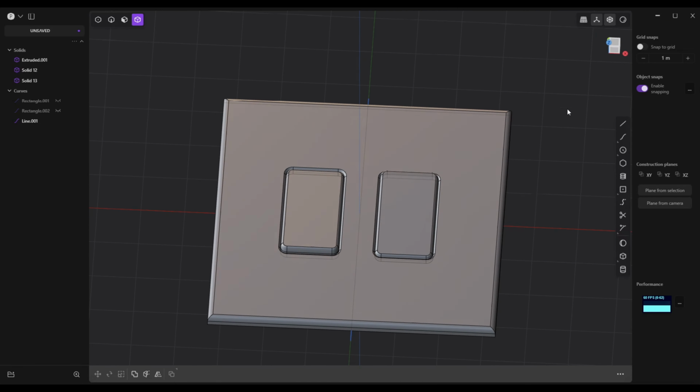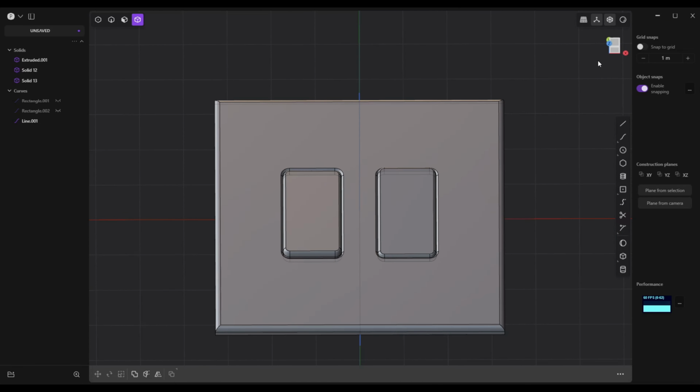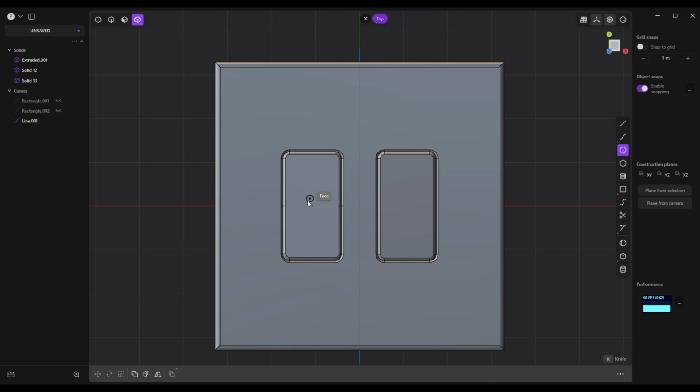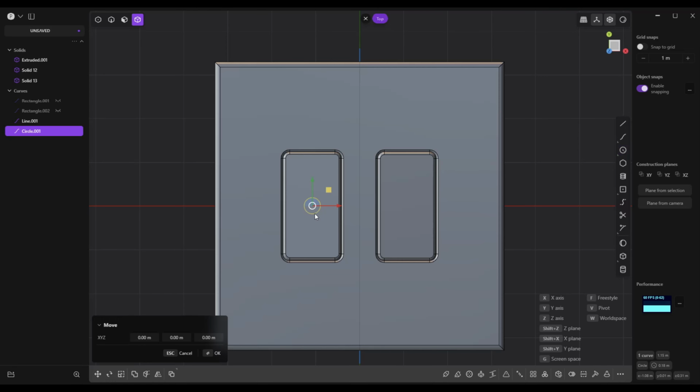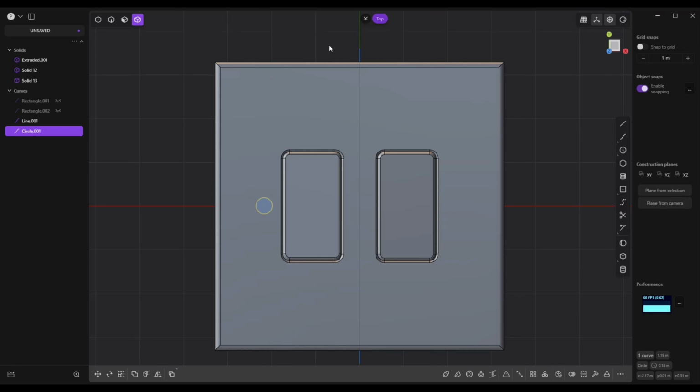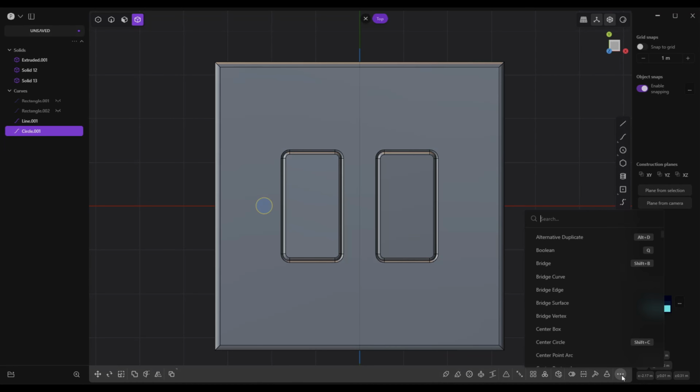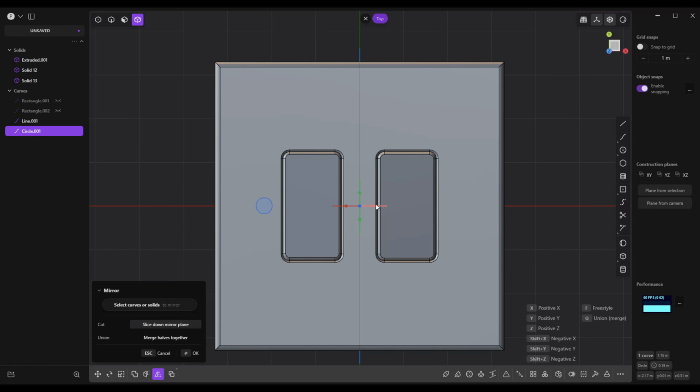Next, we need to create some screw holes. So we're gonna jump to our top view. We're gonna click. We're gonna go and create it here first. Make it nice and small. Then we are going to hit G to move it. Get it pretty close. Let's say here. Click on OK. Then we still have our line in the middle, so we're gonna go and mirror this. We're going to jump over, so now it's on that side.